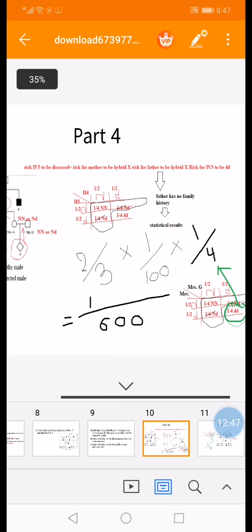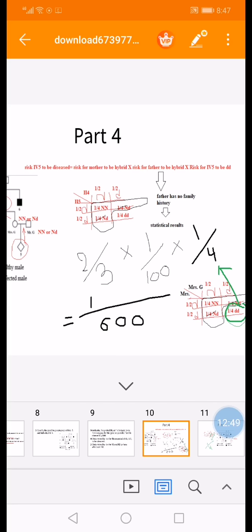risk for 4-5 to be diseased equals the risk for the mother to be hybrid, meaning to be capital N small d, times the risk for the father to be hybrid, or capital N small d, times the risk for fetus 4-5 to be dd. So to be diseased, you should have a genotype small d, small d. What's the risk for the mother to be hybrid?